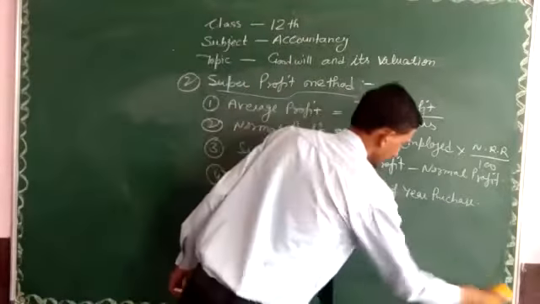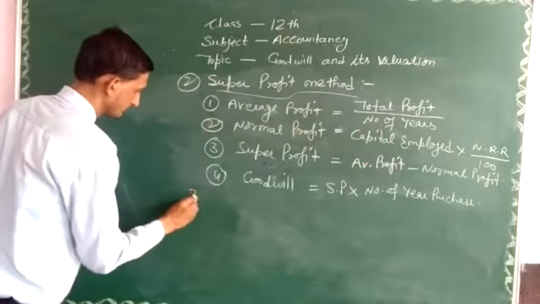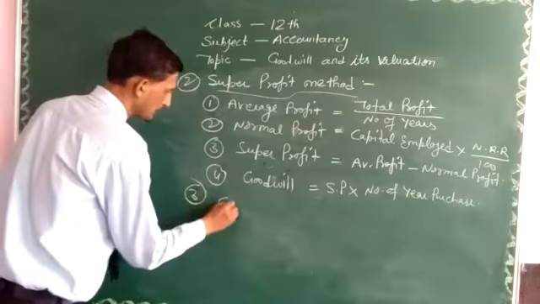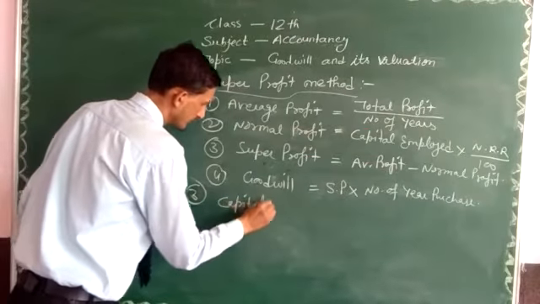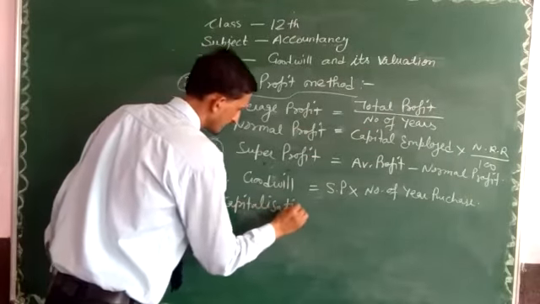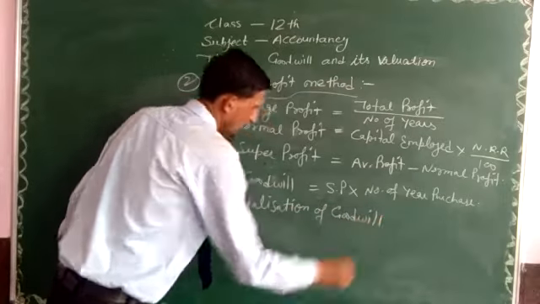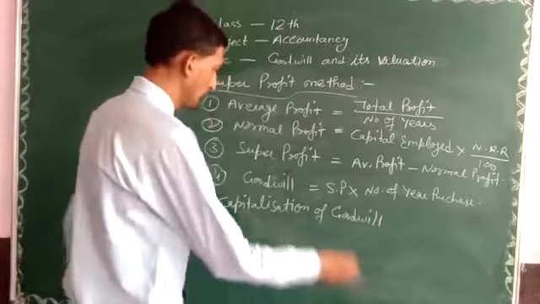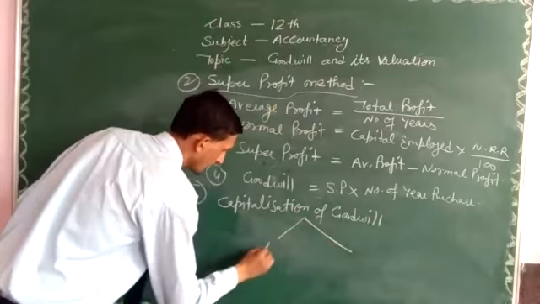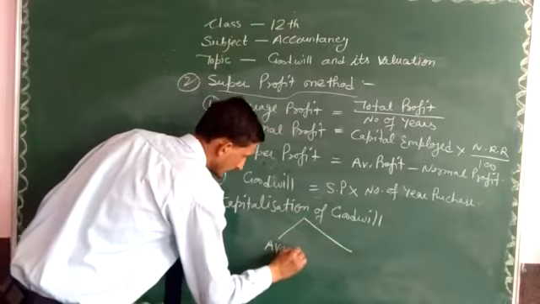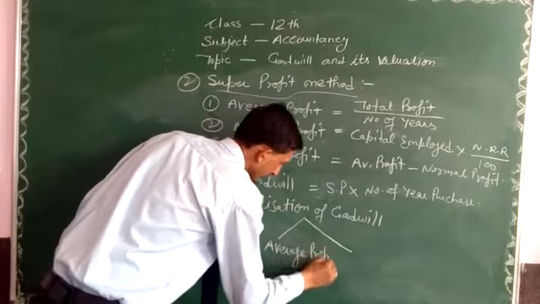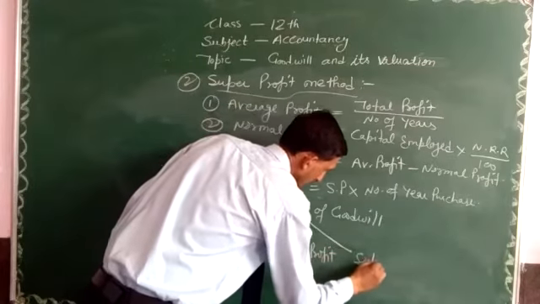Lastly, the last point is capitalization of goodwill, with the help of average profit and super profit.